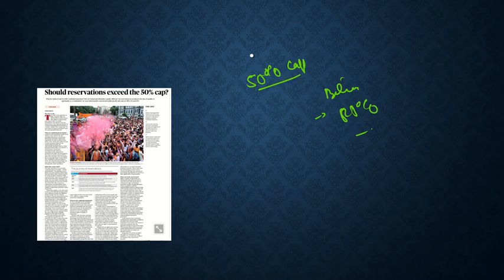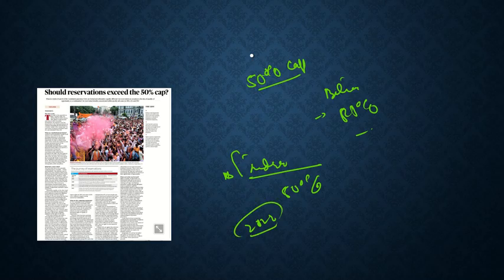The cap was given by the Indra Sawhney judgment. Basically it was discussed way before the Indra Sawhney judgment, but Indra Sawhney reaffirmed it. It gave the 50% cap: the reservation should not exceed 50%. But in 2022, there was another judgment which said that it is good that reservation should not exceed 50%, but for the economically weaker sections, there is a different reservation. So, in a nutshell, there is a need for reservation. We need to give it, as it is something which was promised during the discussion on the formation of the Constitution.